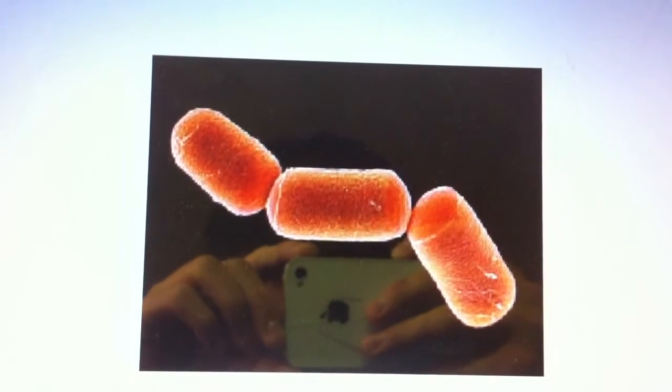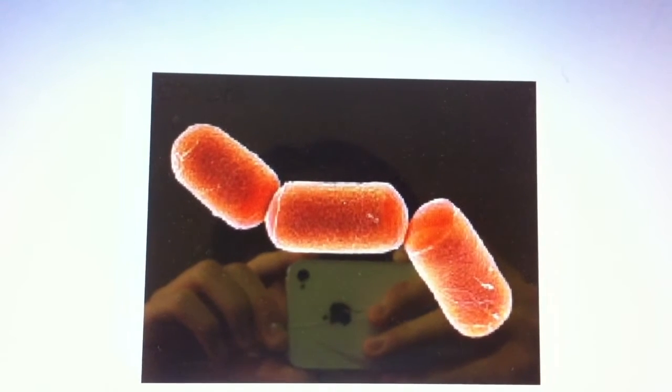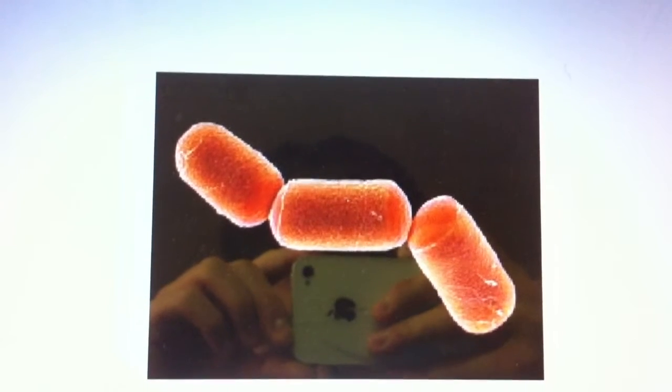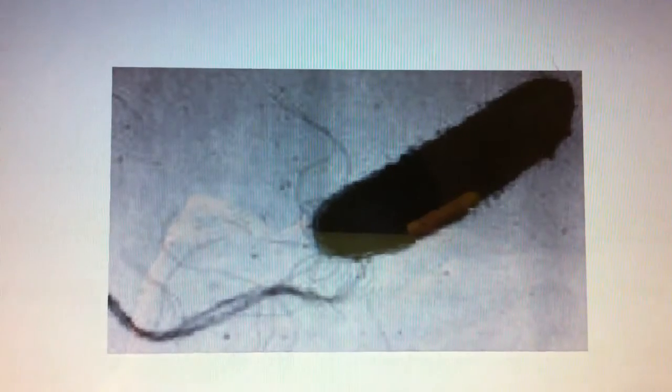This is Methanobrevibacter smithii, and it lives in our guts. It helps us digest our food by fermentation. This is Halobacterium salinarum. It lives in really salty places like inside of salted fishes.